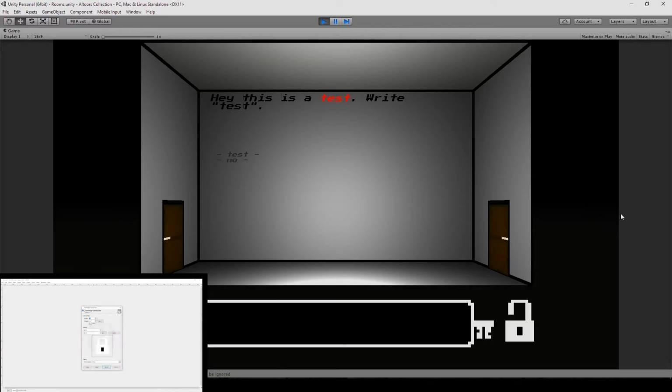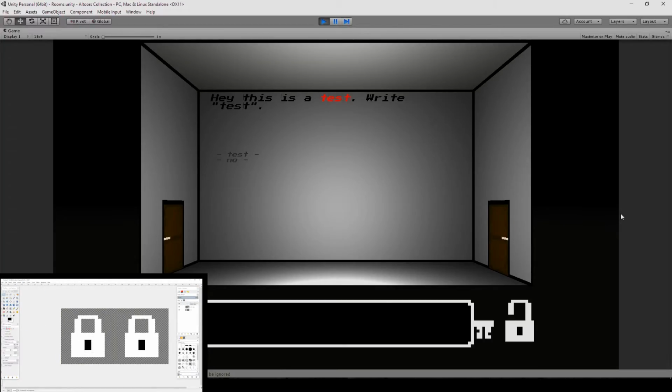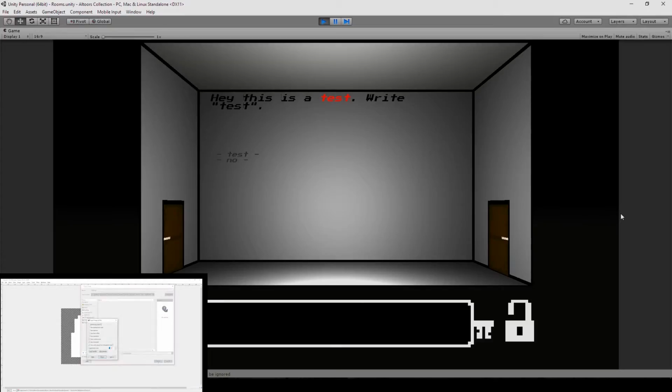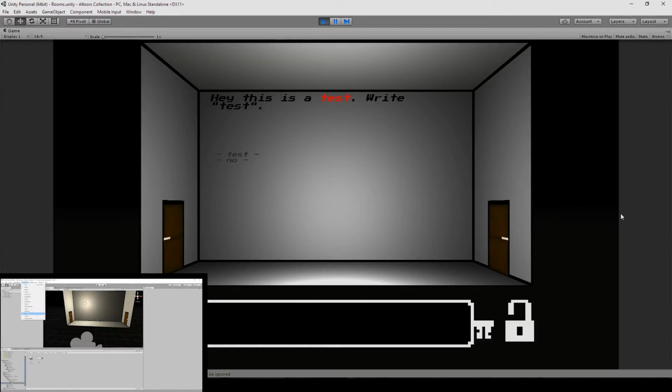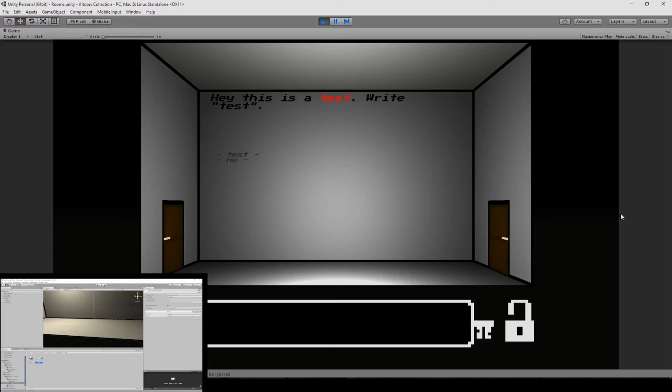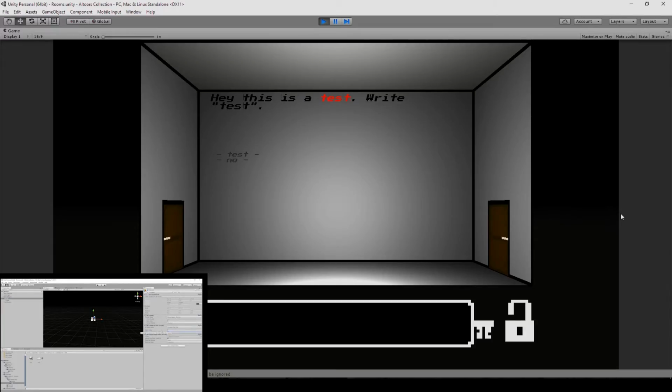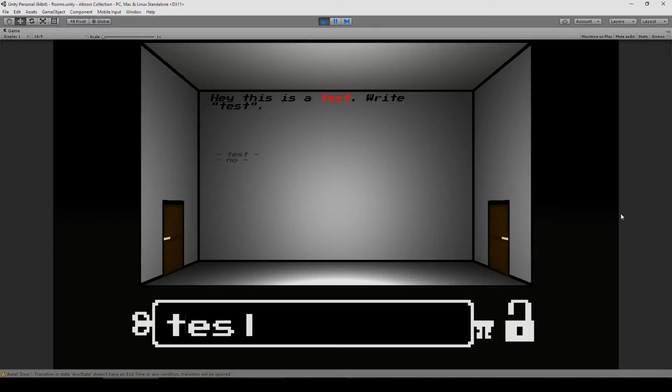But what should the player type? Well, if we put the player in a situation where there's nothing but some text on the wall up there, some dialogue option, and then this box, we again put some trust in the player and trust that they will realize that the text in the top is somebody talking to them, and the text below that is options that they can choose to actually type in.